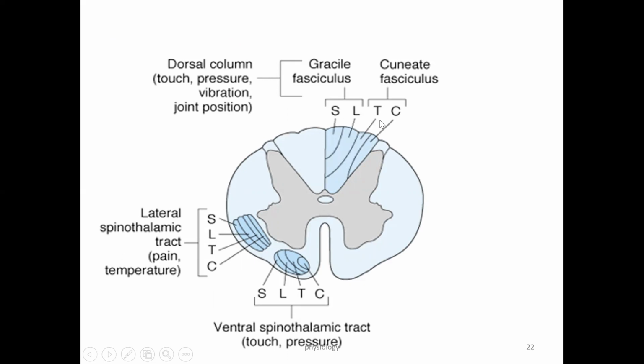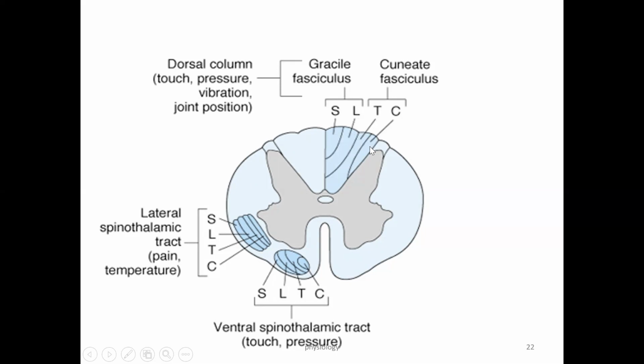Now, whenever the information comes from the sacral spinal nerves, the information is present in this particular area, the middle side. The information from the lumbar spinal nerves is stored in this area. The information from the thoracic spinal nerves is present in this area. Information from the cervical spinal nerves is present in this area.